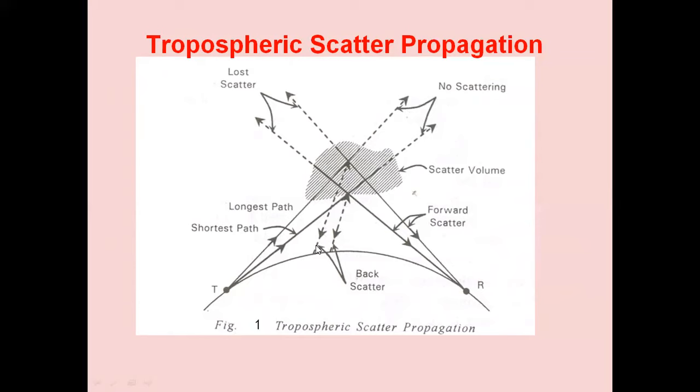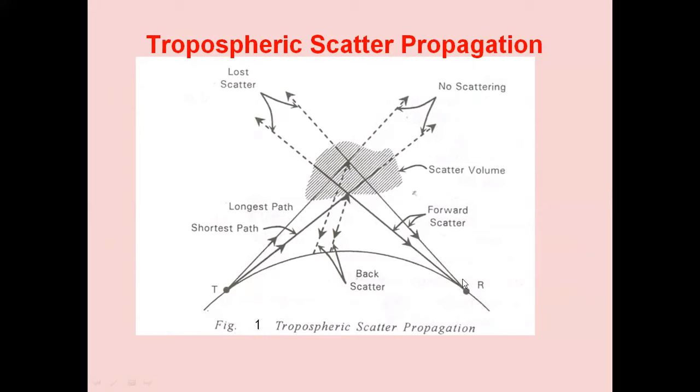So this energy, we are unable to capture it at the receiver. Similarly, non-scattering waves are escaping. Some of the waves are refracted through the scatter volume. This is the scatter volume. This volume exists in the troposphere. This is the ionization density existing at this height, the troposphere. Because of it, some of the waves will be refracted, and there is a bending and they are forward scattered. So we can collect the forward scattered electromagnetic waves in the receiver.